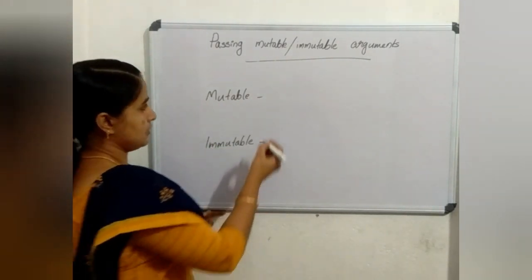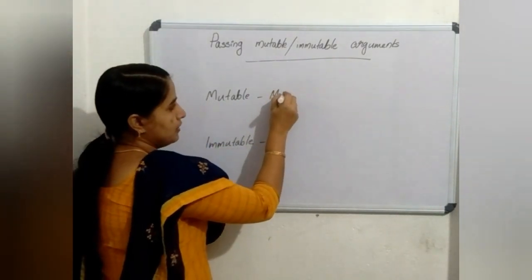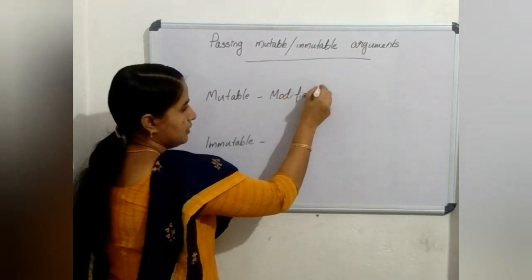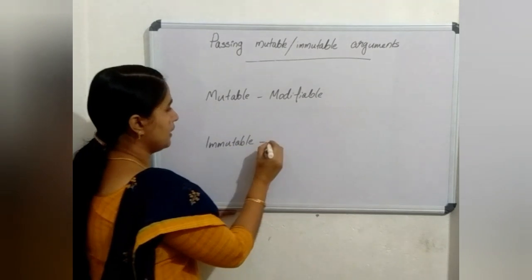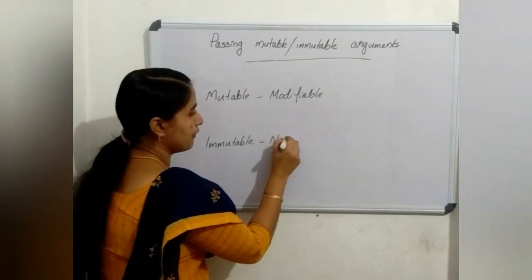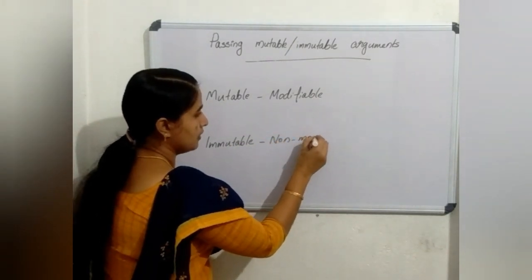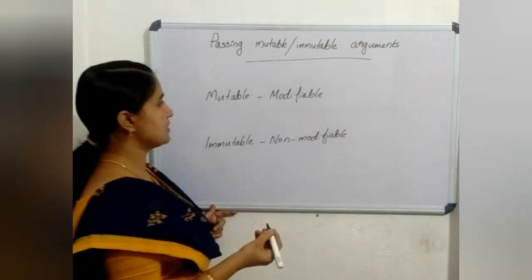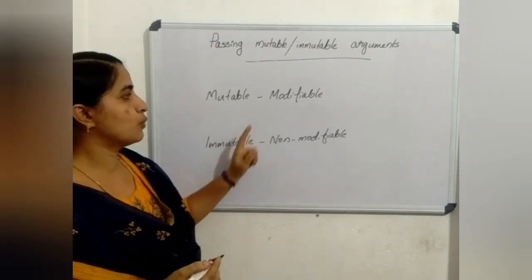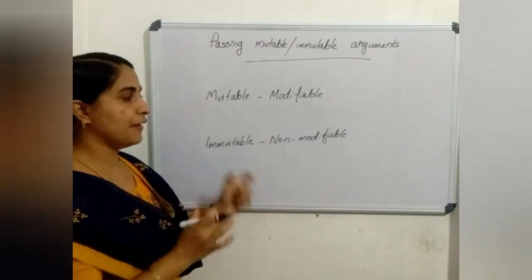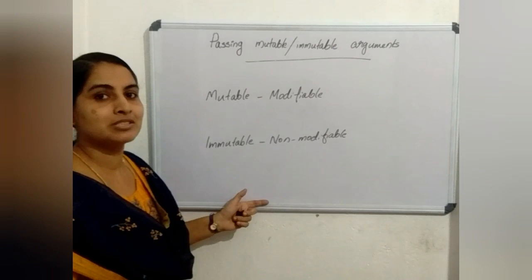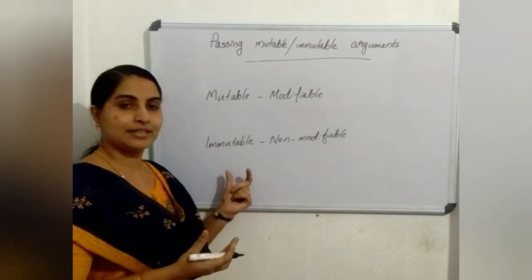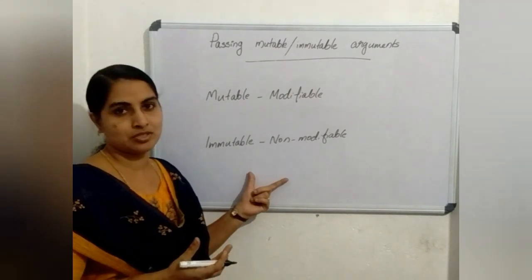Mutable data types means modifiable, or changeable, and immutable means non-modifiable. That means a mutable variable's value can be changed after its creation, and an immutable data type's value cannot be changed.